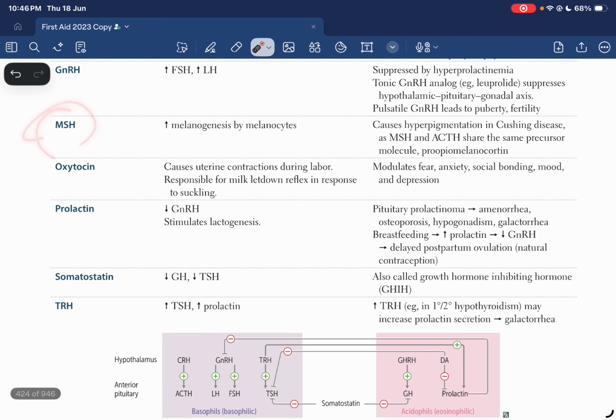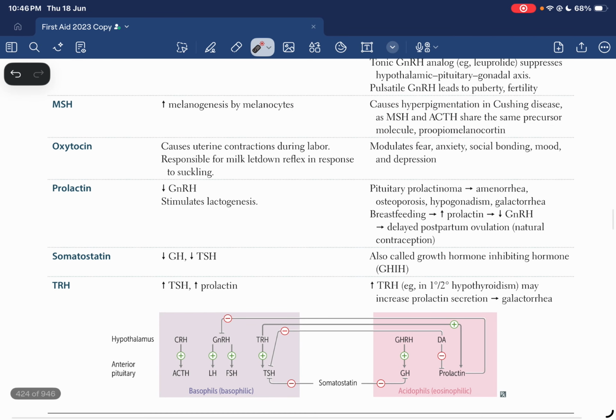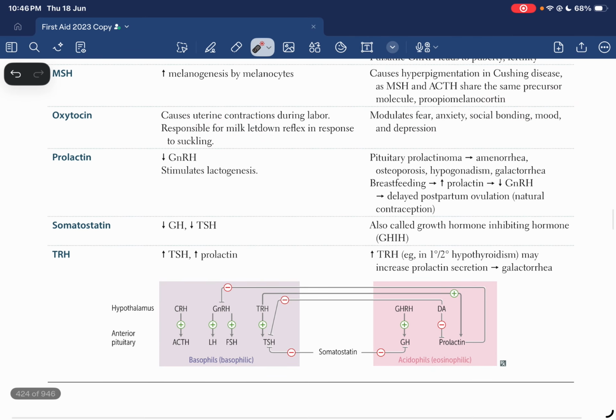Then it is melanocyte stimulating hormone. It increases melanogenesis, which means that there's going to be hyperpigmentation in Cushing disease, as melanocyte stimulating hormone and ACTH share the same precursor, which is pro-opiomelanocortin. Oxytocin basically causes uterine contraction, milk letdown, and also social bonding, mood, depression.